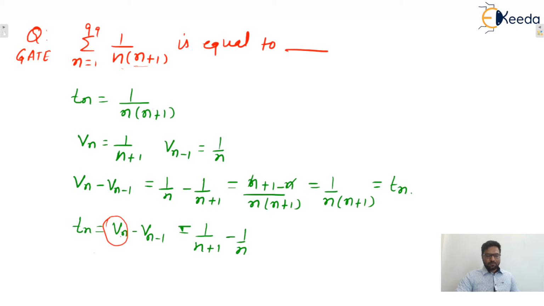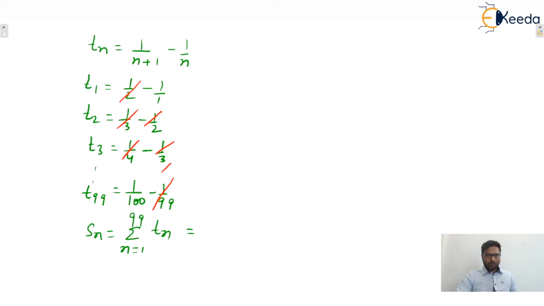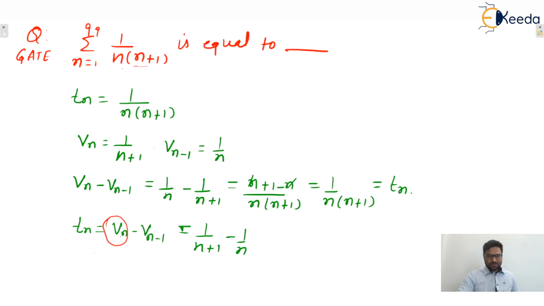Now you only tell me guys, let me see once. Here Tn is given as this one. So Vn is n plus 1, and after putting n equals n minus 1, this comes out to be 1 by n. So Vn minus 1. So what is Vn? We can say that that is n plus 1. And this one is n, isn't it?